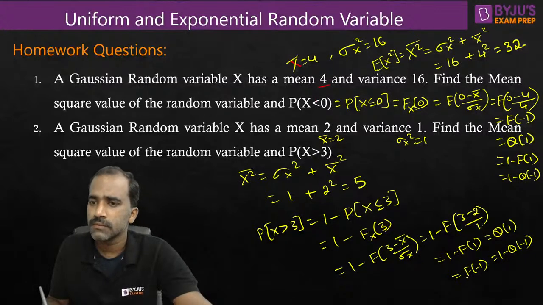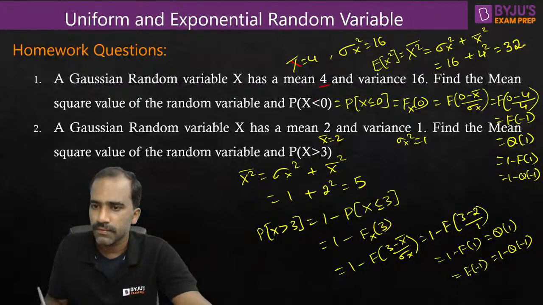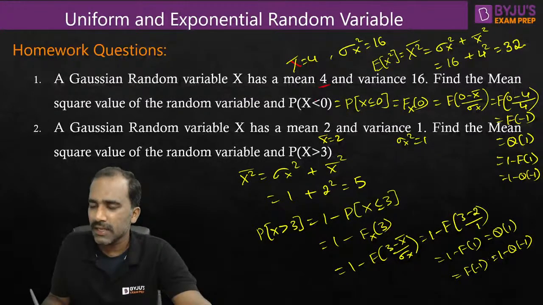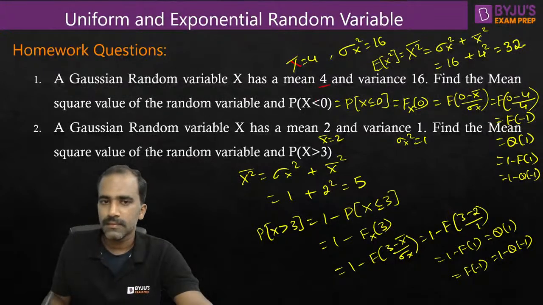See this? Is that okay? Yes, 4 answers are possible. So any one of these 4 can be there in the options. I hope it is clear till this point. So with this, we are done with the homework questions.